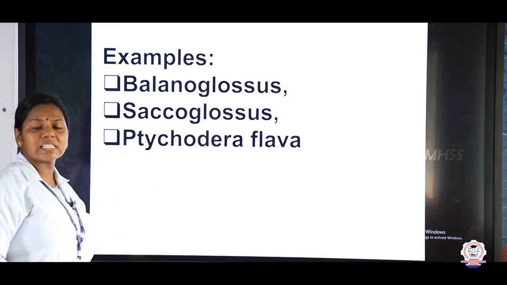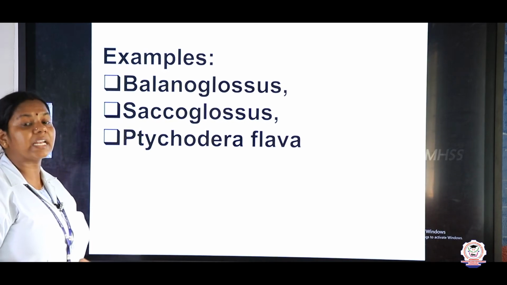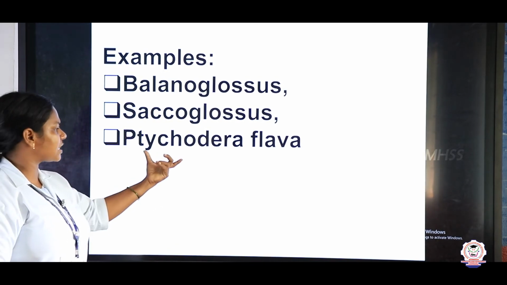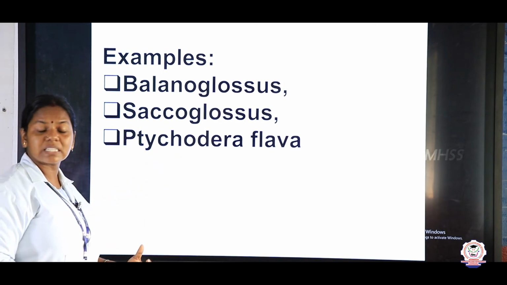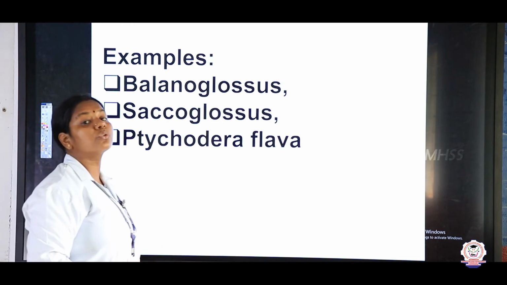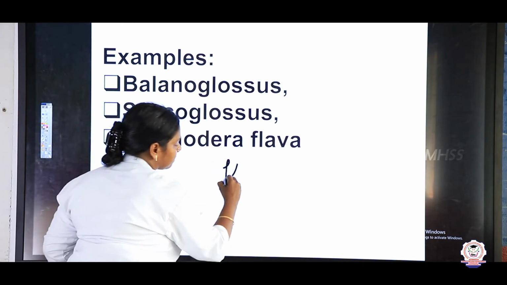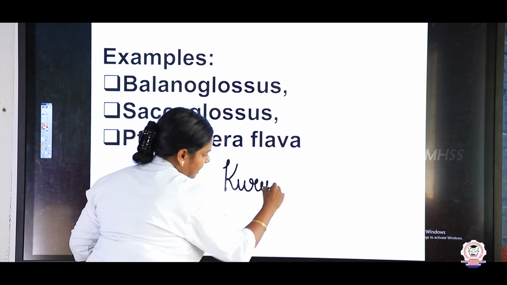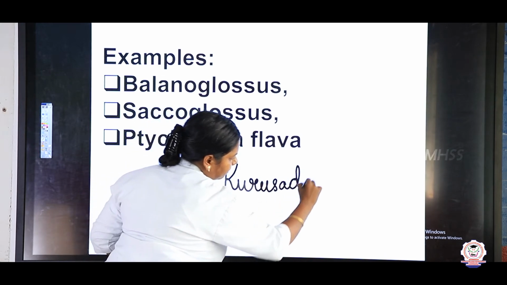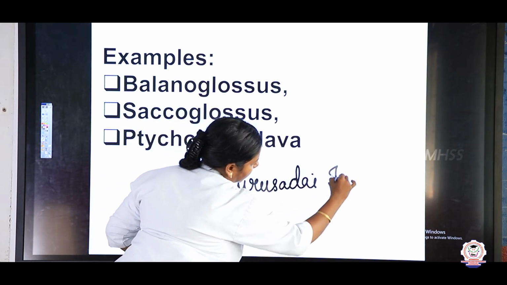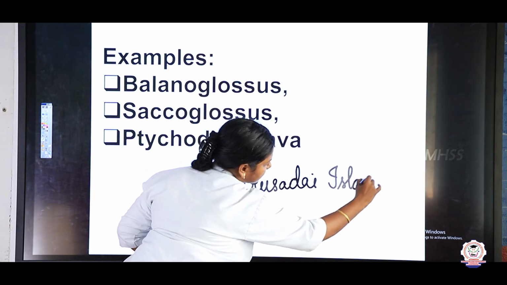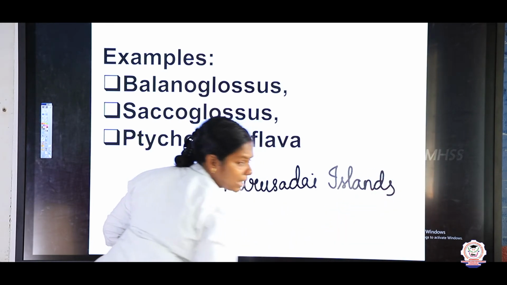These organisms are found among the Indian hemichordates. This last one is an Indian hemichordate, and we can see this in the Kurusadai Islands. Which islands? Kurusadai Islands. In the Kurusadai Islands we can find these hemichordates.